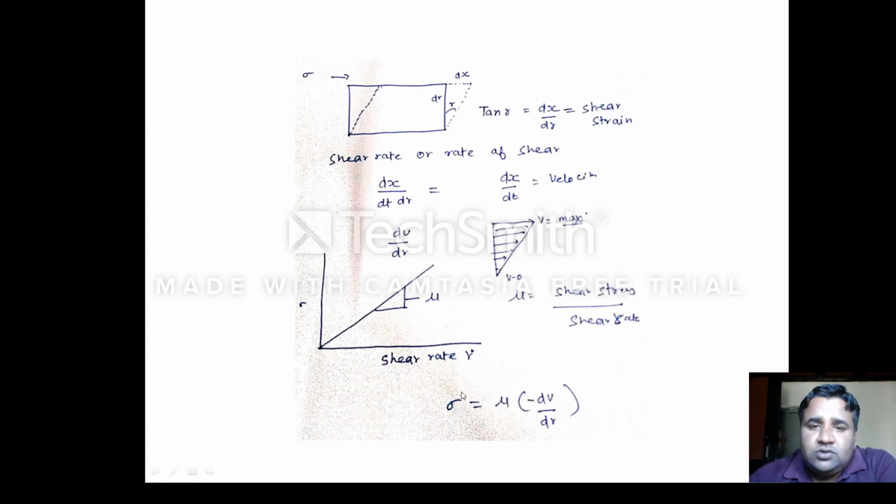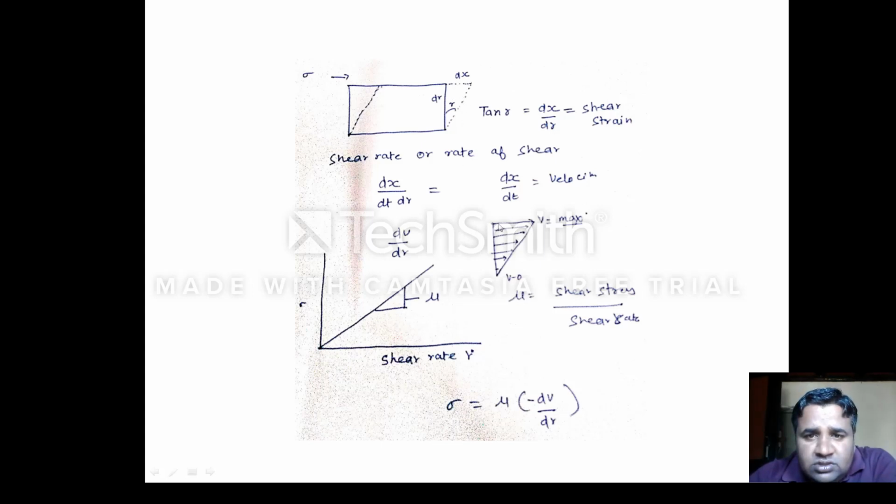So the value of viscosity can be given by this equation: sigma is equal to minus mu into dv over dr. Why have we taken the negative sign? Because if we observe the playing card or the water, when you apply force, the particles at the top will accelerate at a faster rate, and the velocity of the particles at the top will be maximum compared to the particles lying down.